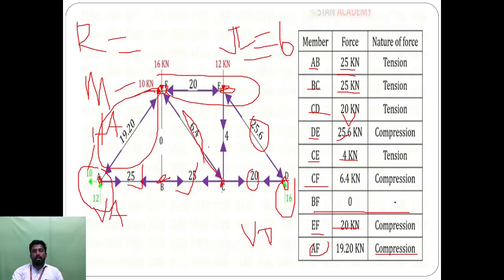The same method is also applicable for any kind of truss or any kind of load acting on the structure, whether a point load or a vertical load is given. We can easily find the coefficient of each member. This is the method to find the member forces for the joints.